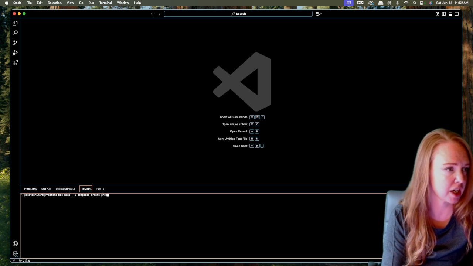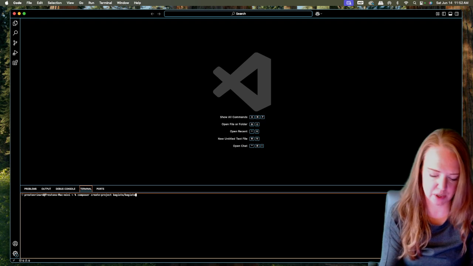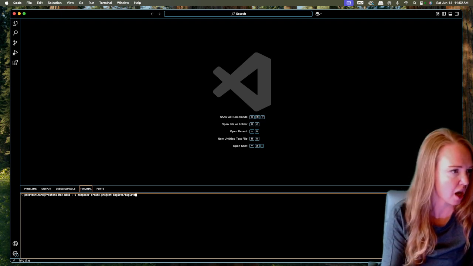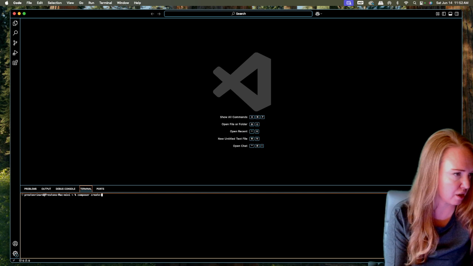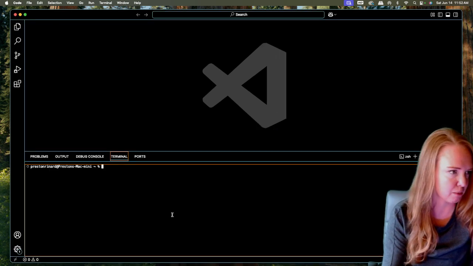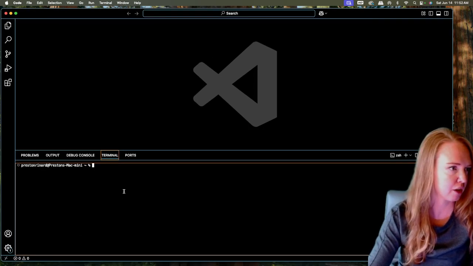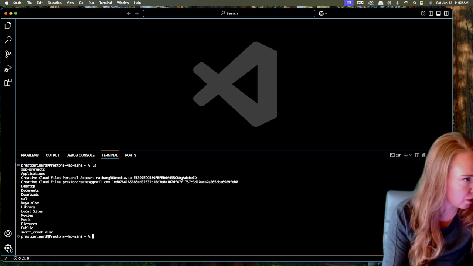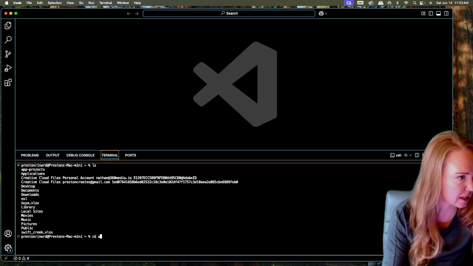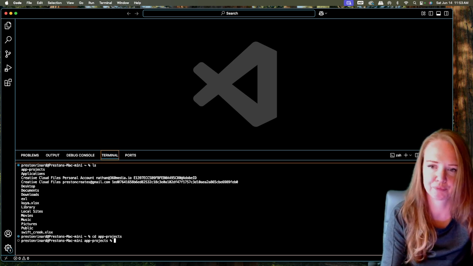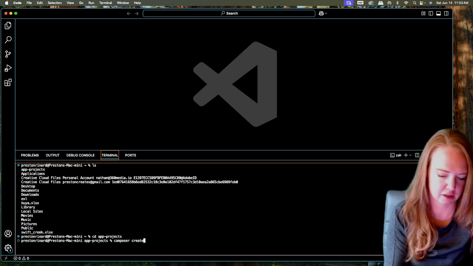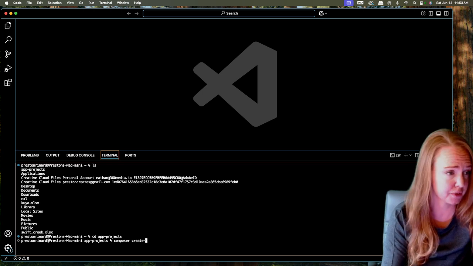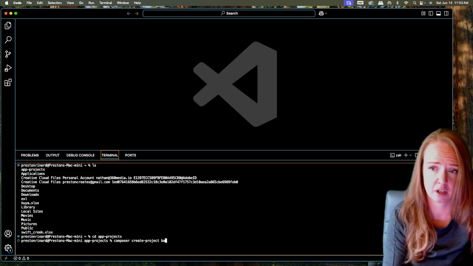All right, create project Bagisto. We're getting the package. Oh, actually, hang on. Let's make this a little bit bigger and make sure we are in our correct folder. We're going to cd into our projects folder. Okay. Composer create-project Bagisto.